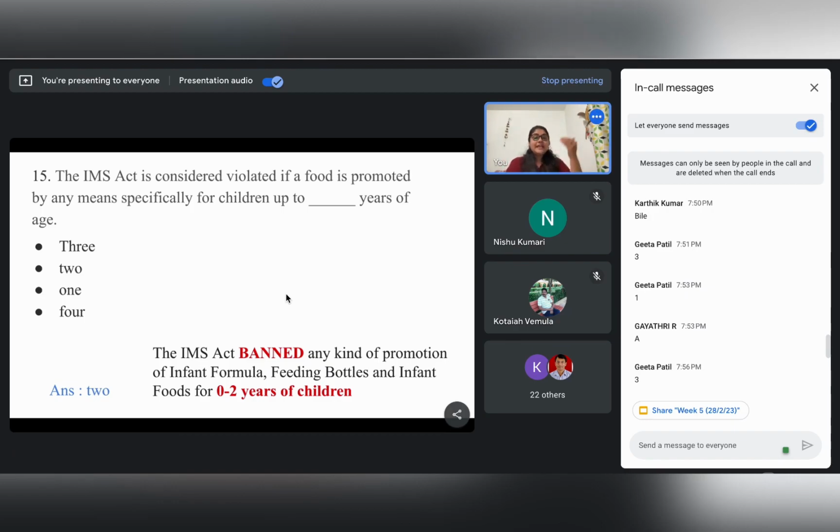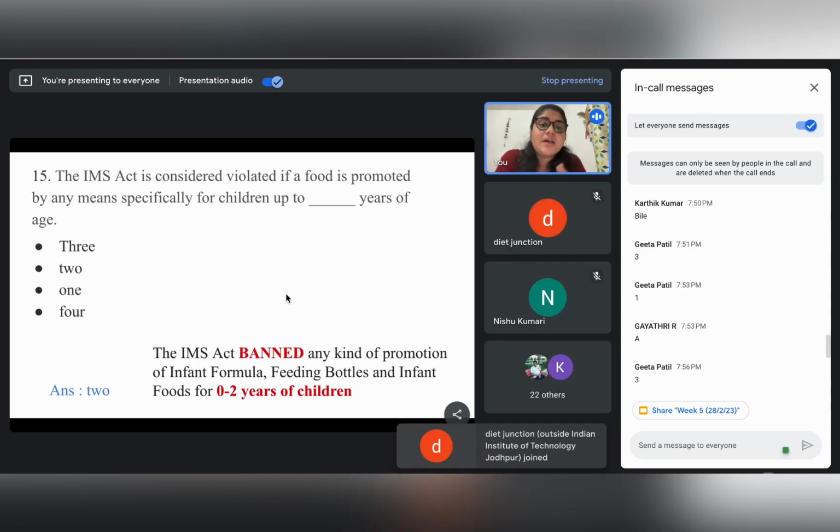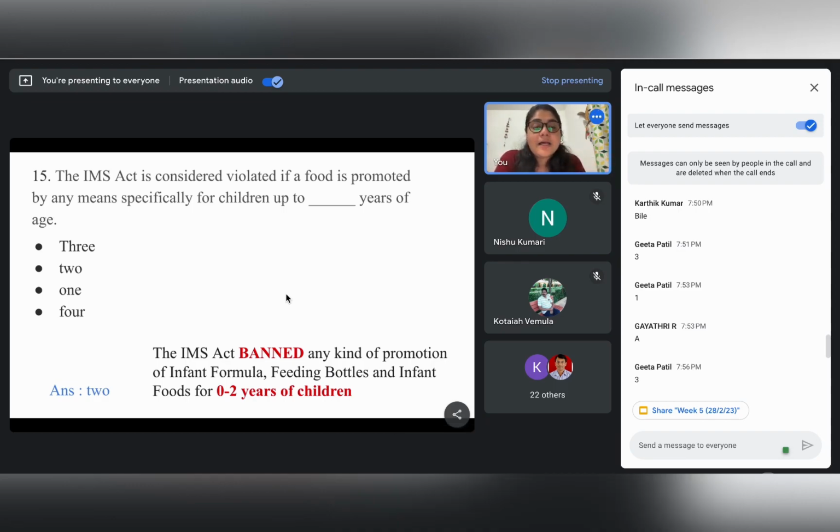So let us go back to our first session. We have already studied that when the child is born, for the first hour, it is the initial breastfeeding. I hope all of you remember this and it is not to be forgotten. And then for the next 6 months, it is exclusive breastfeeding. So the child needs to be breastfed, right?